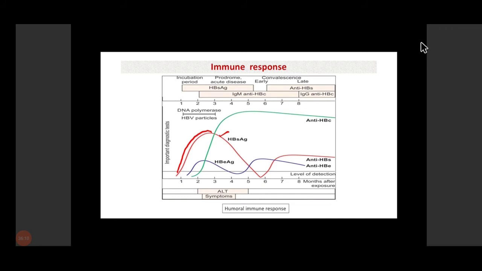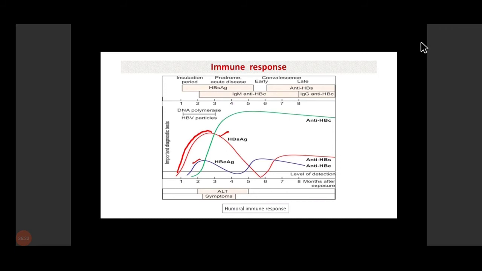Then shortly after the appearance of hepatitis B surface antigen, hepatitis B e antigen will be seen. So hepatitis B e antigen and hepatitis B surface antigen will both be seen in the serum of patients who are acutely infected with the hepatitis B virus.